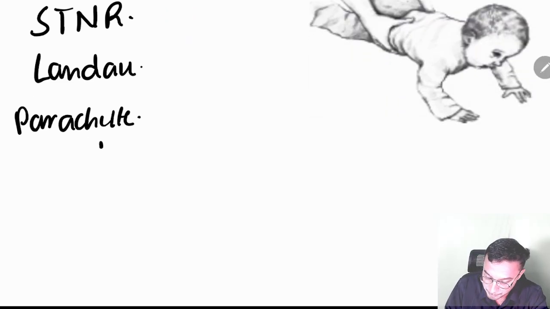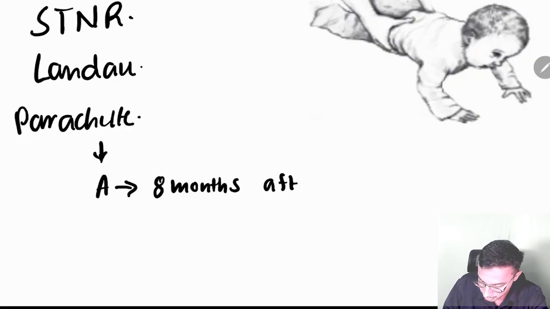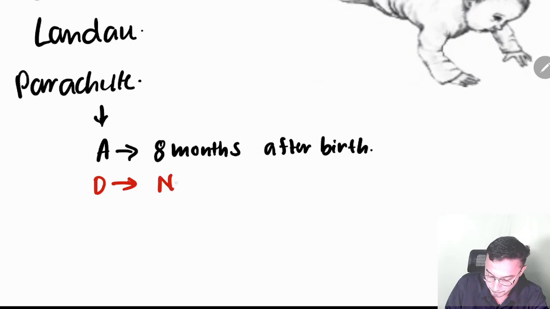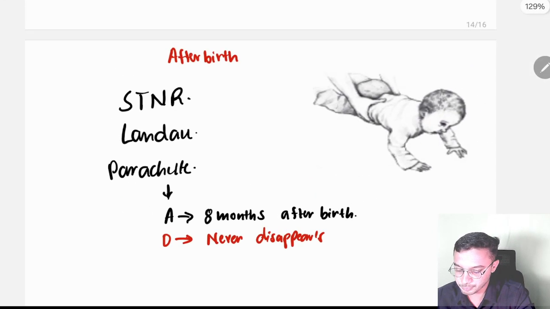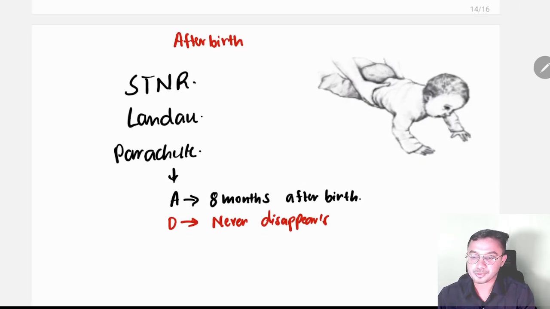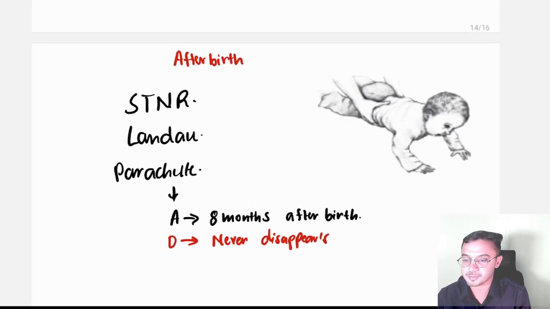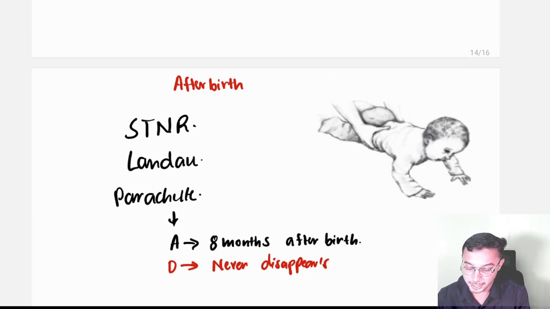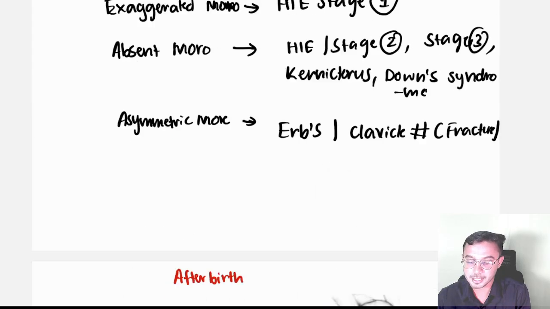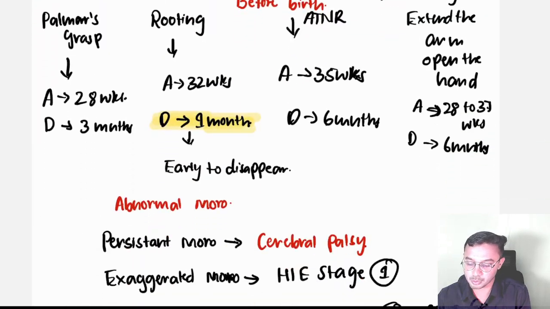And when does this appear? 8 months after birth. After birth reflex. And when does this disappear? Remember, it never disappears. Very important, never disappears. So look at the diagram carefully. This reflex never ever disappears. That is your parachute reflex, it never disappears in the baby, and earliest to disappear is rooting reflex.